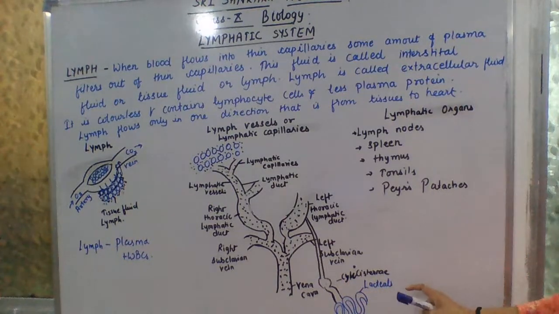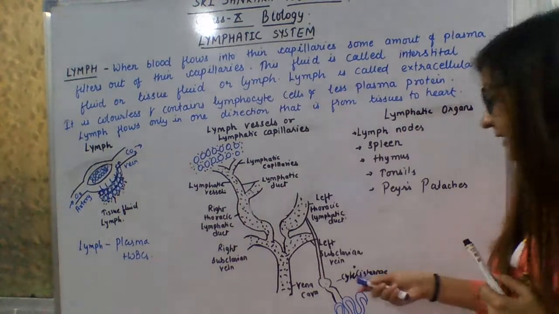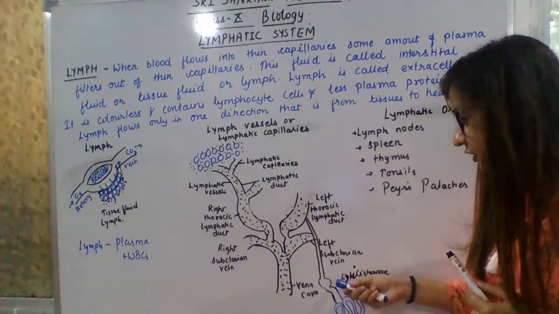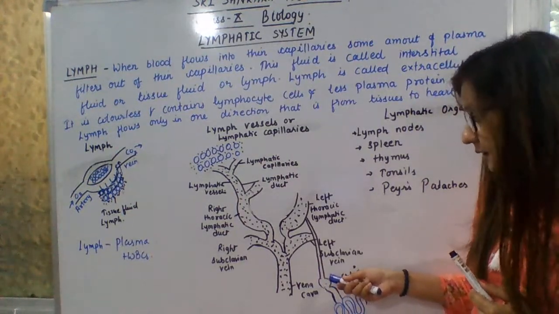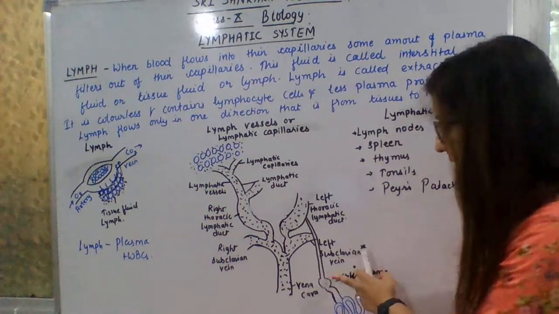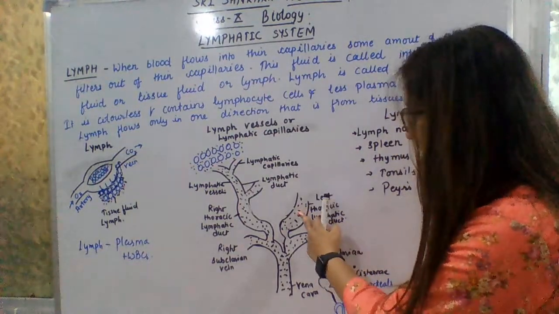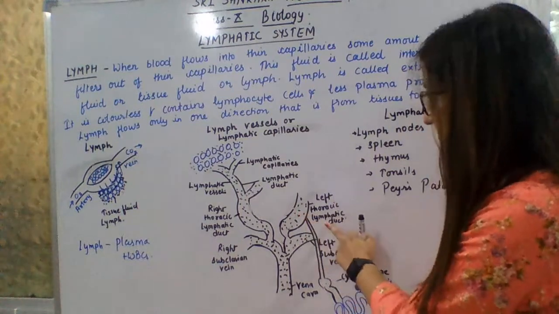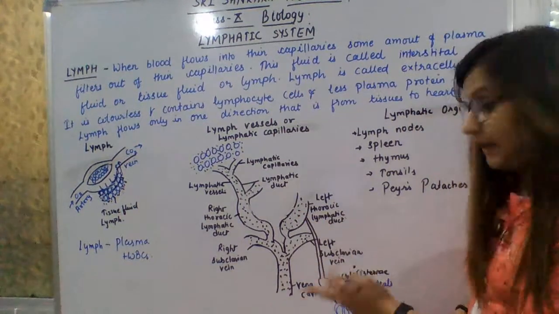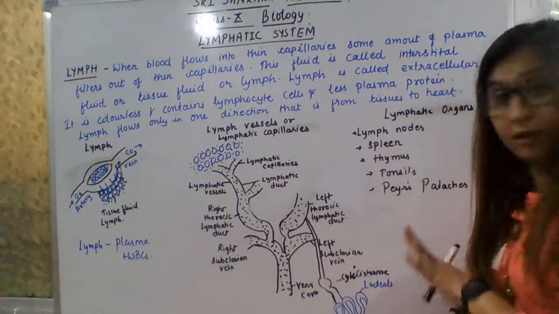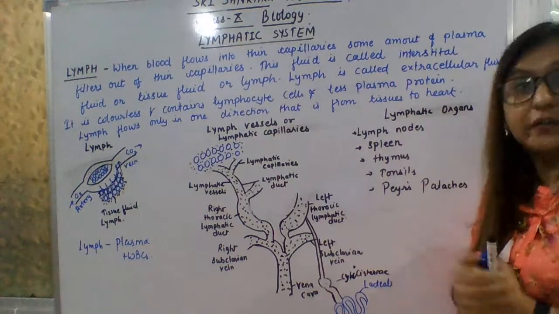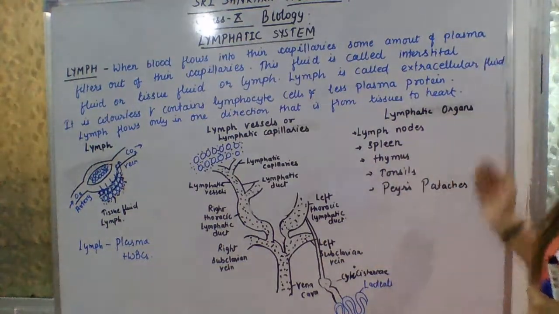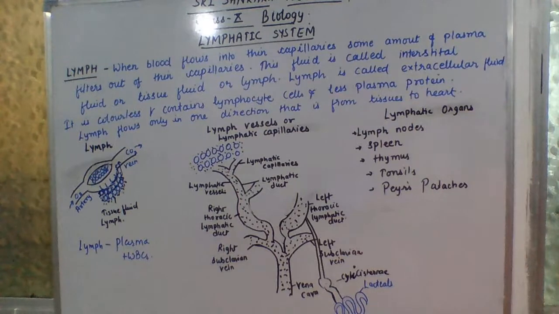From the chyle cisternae, this bag-like structure, it will combine with the left thoracic lymphatic duct, through which it can drain out. Okay. So this is all about the lymphatic system.